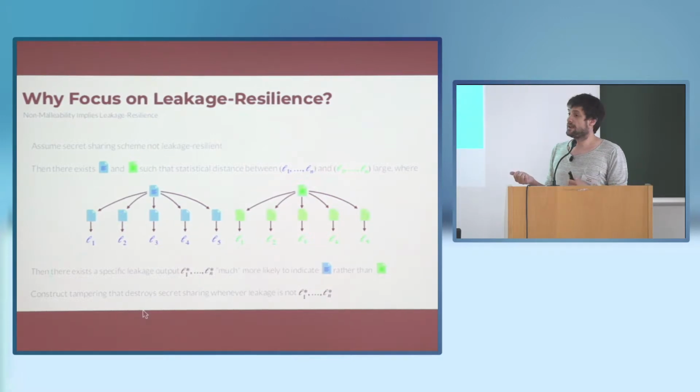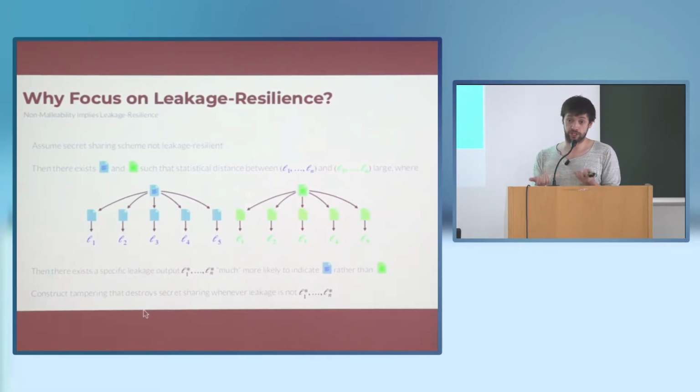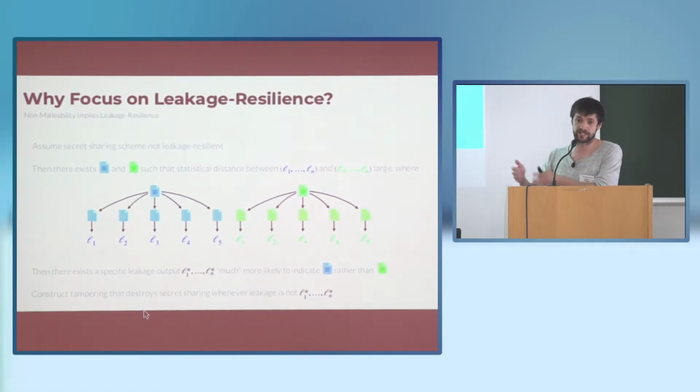In this case, you constructed a tampering adversary who manages to change the value of the secret shared, based on the secret, so to speak. And this is exactly what non-malleable secret sharing wants to prevent. You don't change it to the secret plus 1, but you destroy the secret sharing based on the secret shared value. And this is already enough to break the security properties of non-malleable secret sharing. So that's why we focus on leakage-resilient secret sharing.